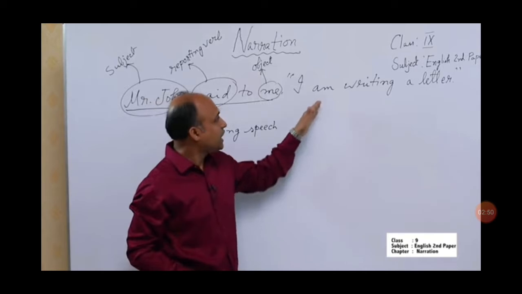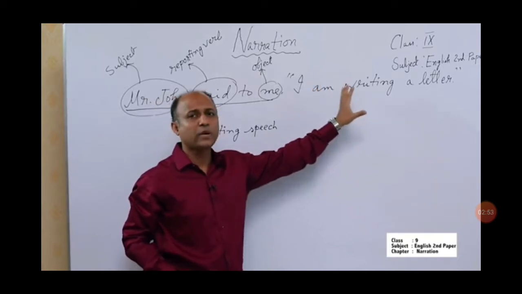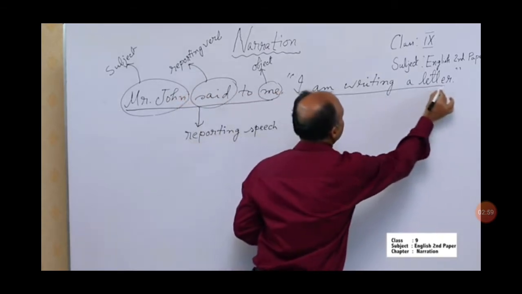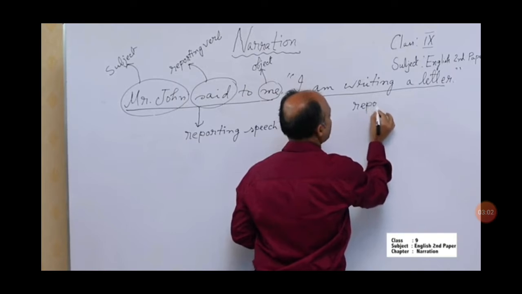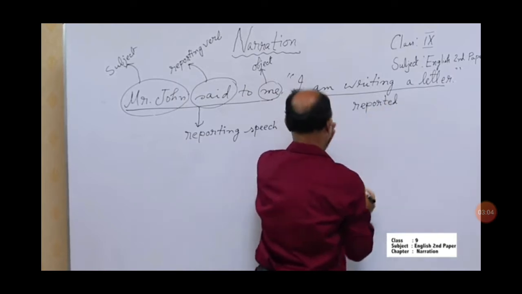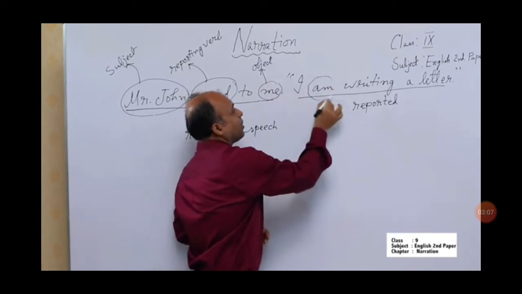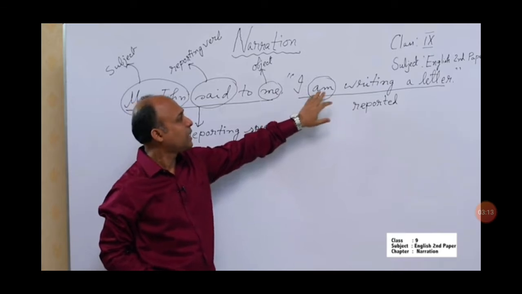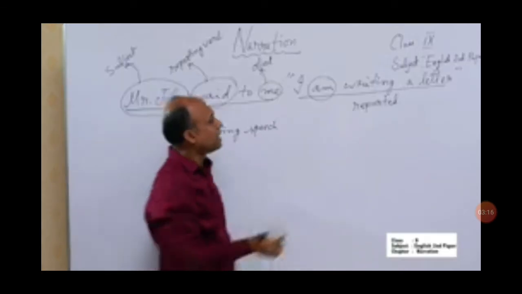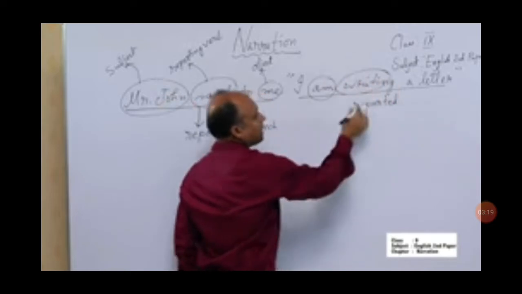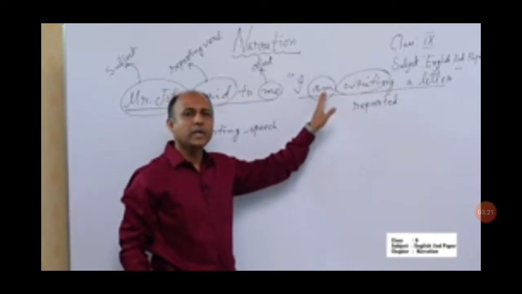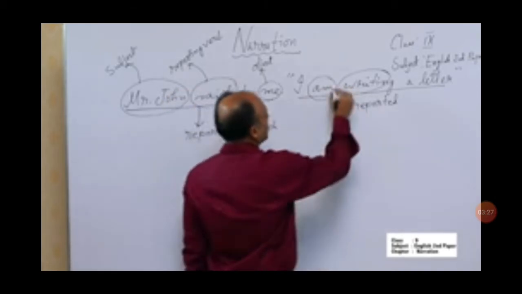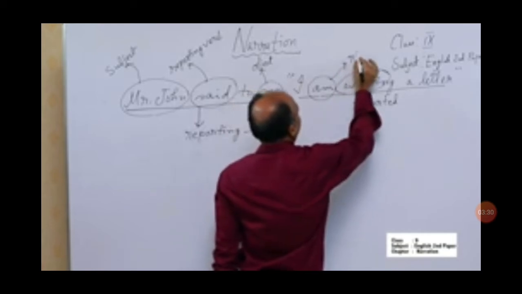And here you see "I am writing a letter" within the inverted commas. This is reported speech. And we also see an auxiliary verb here. This is the verb of the reported speech. And this is also the verb of the reported speech. This is the auxiliary verb and this is the principal verb. These are reported verbs.